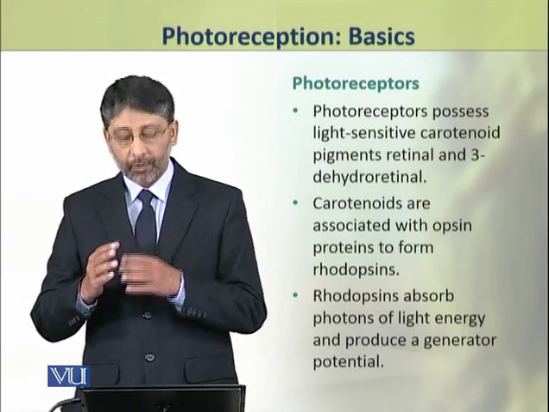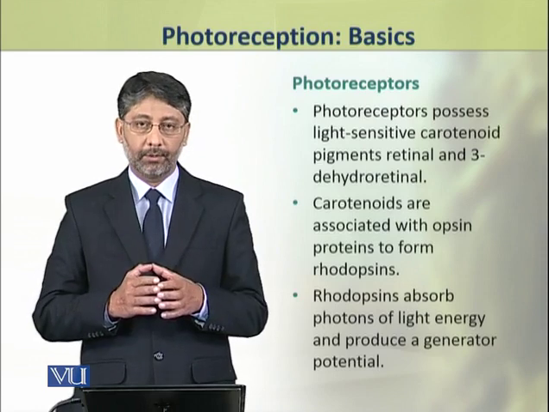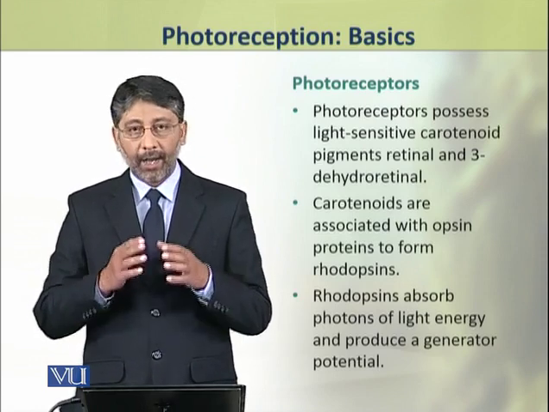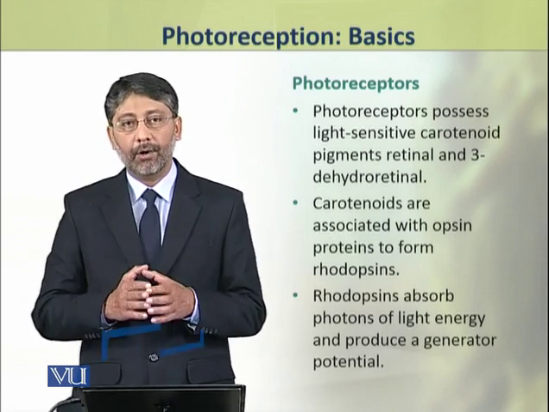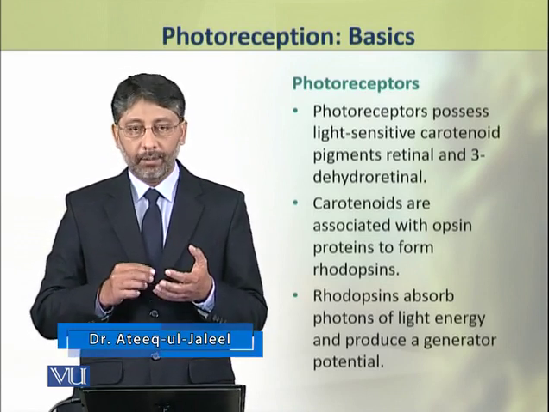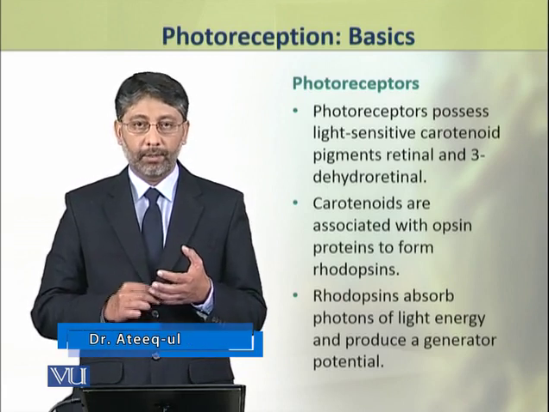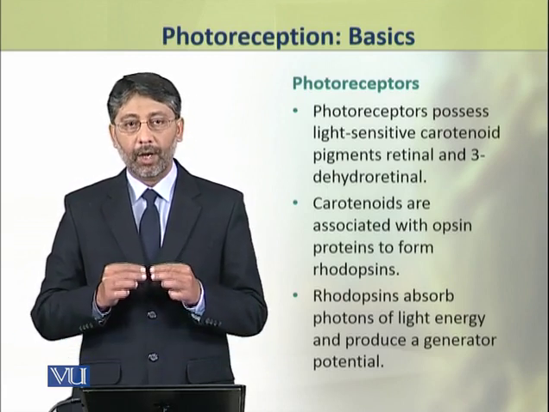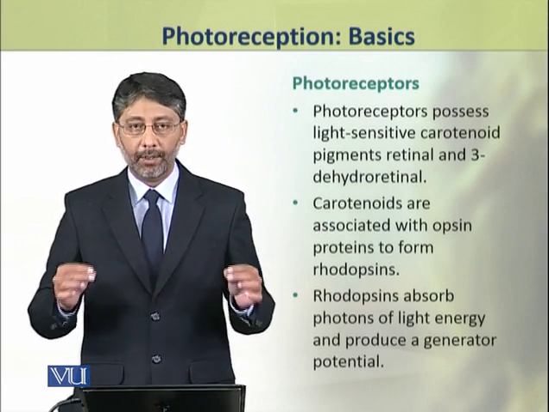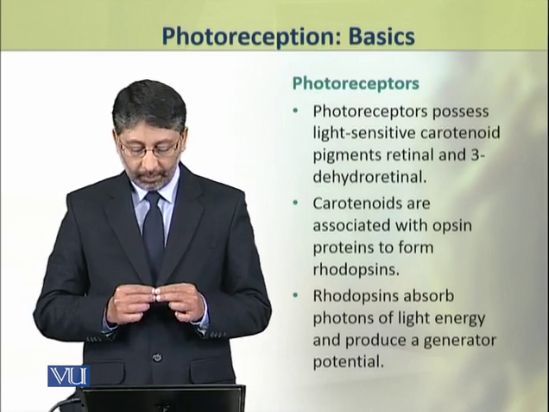The photoreceptors which are involved in photoreception possess light-sensitive carotenoid pigments, retinal and 3-dehydroretinal. These two pigments are found in all animal kingdom as photoreceptor molecules.